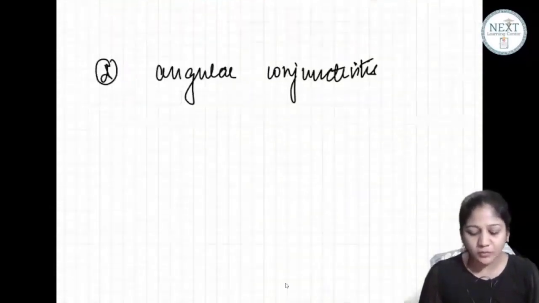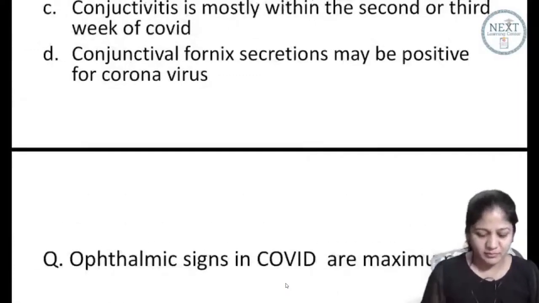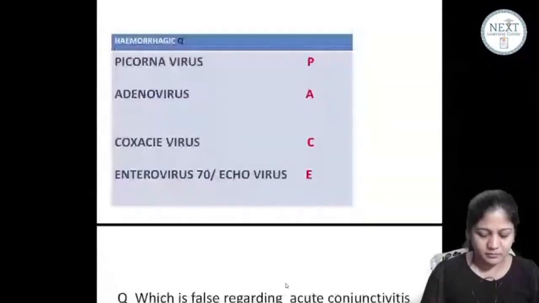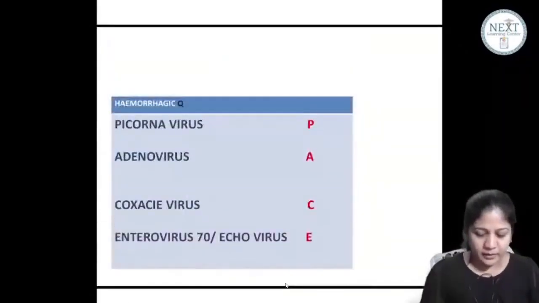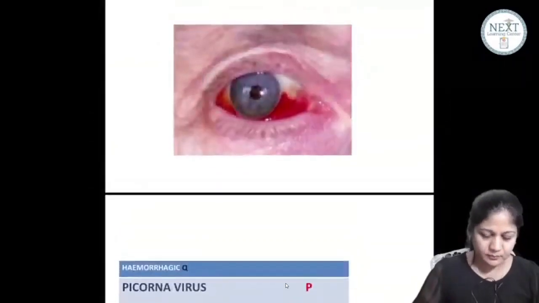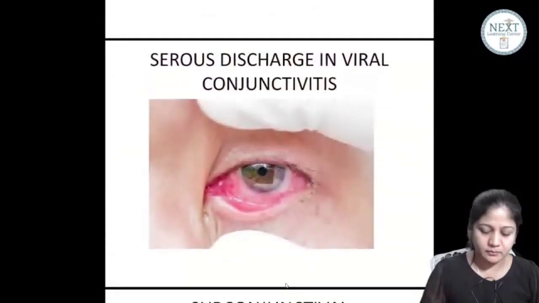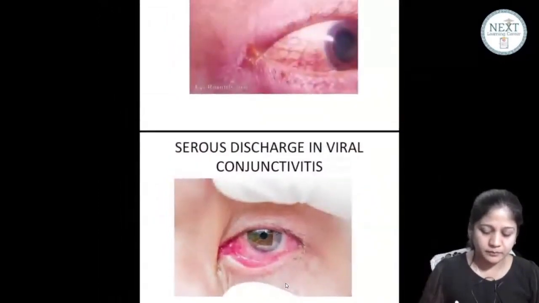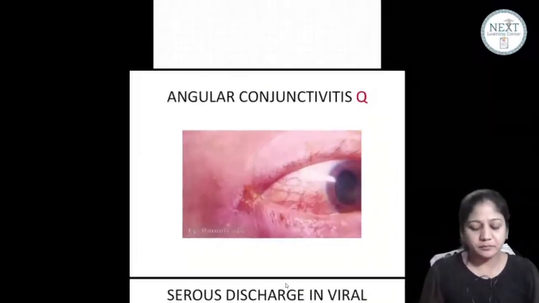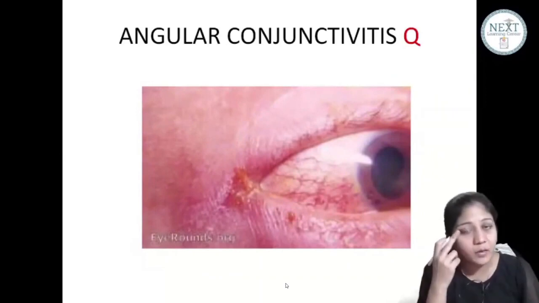Angular. Please see, all of you, this picture here. And now all of you see here. Can you see something special happening at the skin of the lateral canthus?